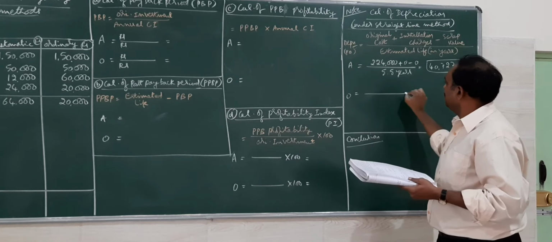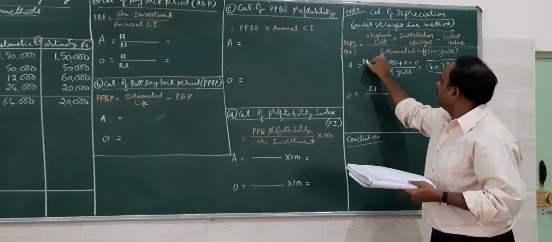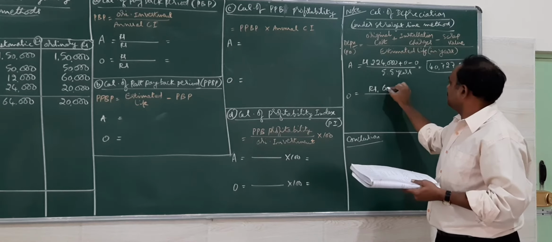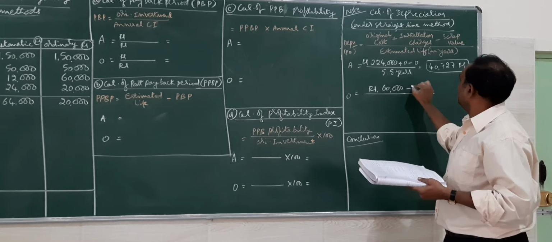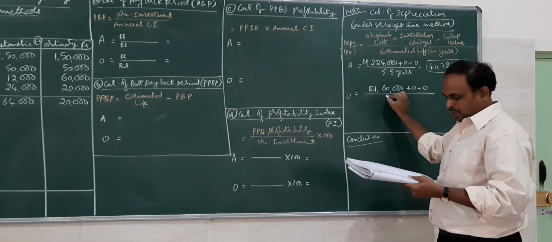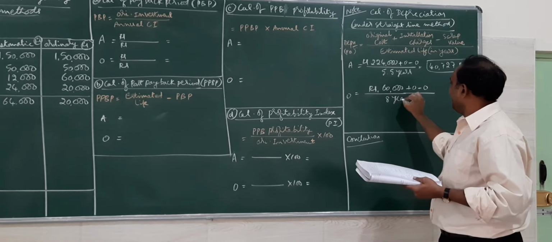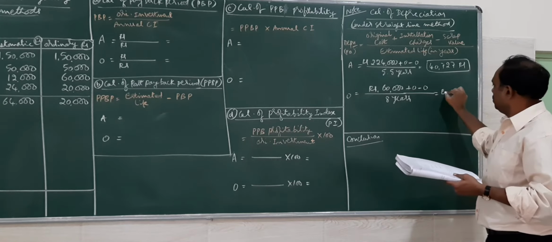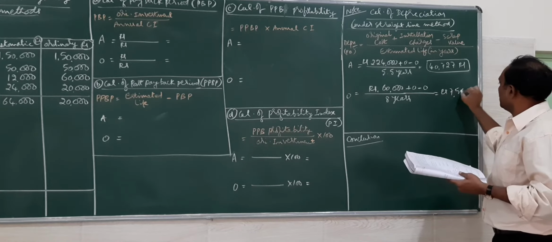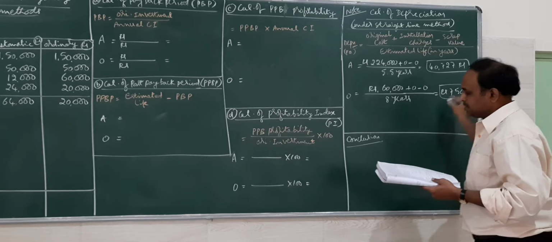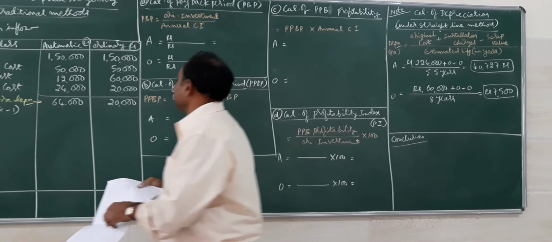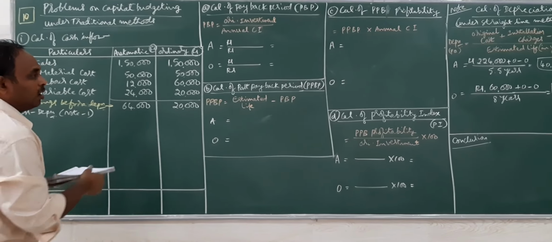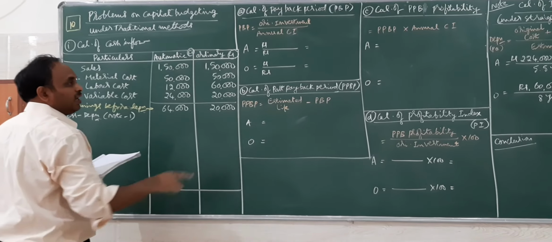Ordinary machine: original cost rupees 60,000, no installation, no scrap, the estimated life is 8 years, so depreciation comes to 7,500 rupees. So this depreciation value I will take over to the calculation of cash inflow.